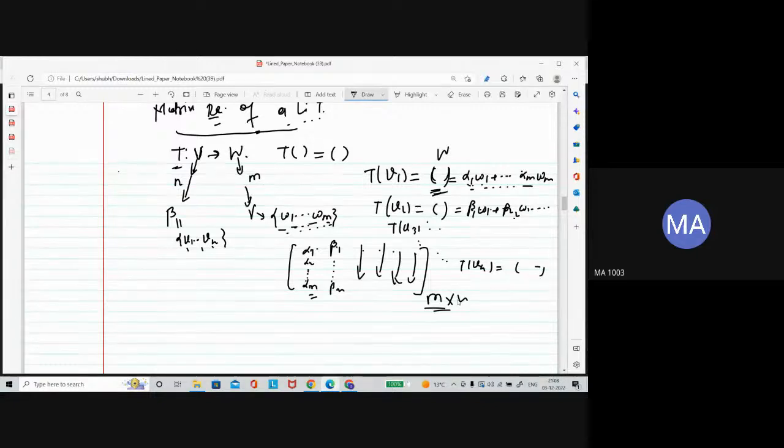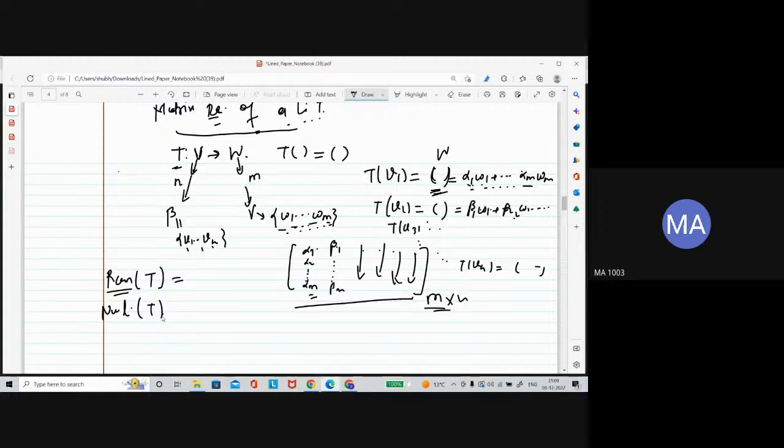So what is the use of this matrix representation of the linear transformation? Why do we need this? There is one relation. We just talked about the rank of a linear transformation and the nullity of a linear transformation. Actually, we just studied the rank of a matrix.